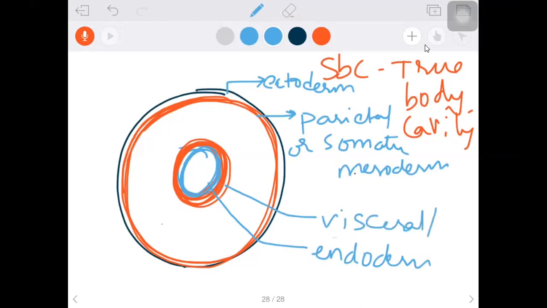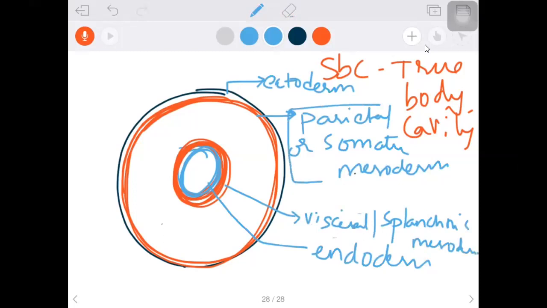Let me reduce the size. So these are the two mesoderms we got now: parietal or somatic mesoderm, and visceral or splanchnic mesoderm.